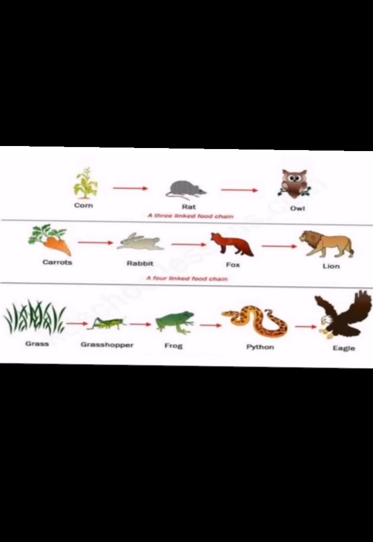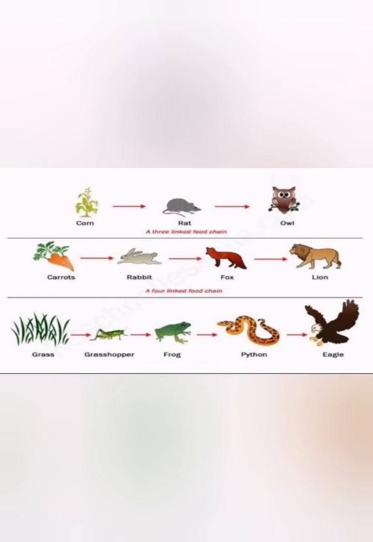See, carrots are eaten by the rabbit, meaning it is dependent on the plants. The rabbit is a herbivore, so it depends on the plant source called carrot, and this rabbit is eaten by the fox, and the fox is eaten by the lion, and this linkage is called the food chain. Next is the grass. Grass is eaten by the grasshopper. The grasshopper is eaten by the frog. The frog is eaten by the snake, and the snake is eaten by the eagle. So this is called the food chain.